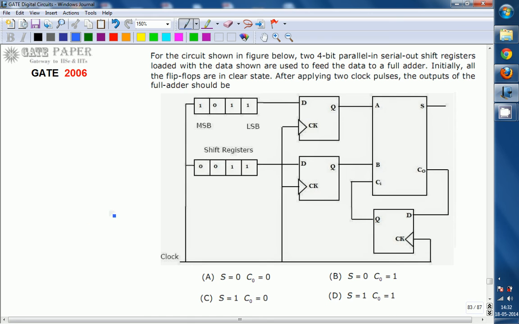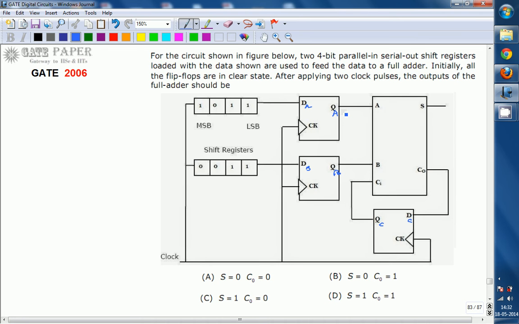The clock is going to be applied to the two shift registers, which are connected to the inputs of the full adder through flip-flops. The outputs of the full adder are nothing but sum and carry. That carry out is connected as input to the full adder through a flip-flop. Assume this is DA, this is DB, and this is DC, and the outputs are QC, QB, and QA.